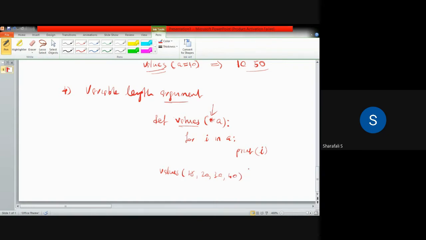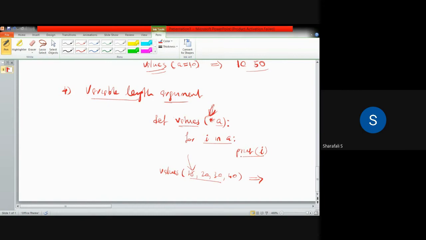Any number you can give. And once you call this, what is it going to print? Print I. What is I? I in A. What is A? A is the values, the arguments. Okay. So we can have a number of arguments because we are using this star here. That's why it is called variable length argument, which means that we can have a number of arguments in this case.